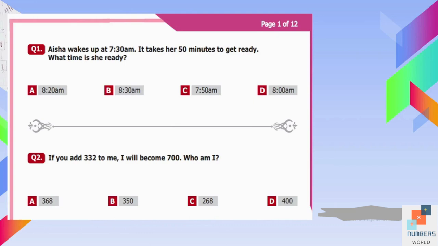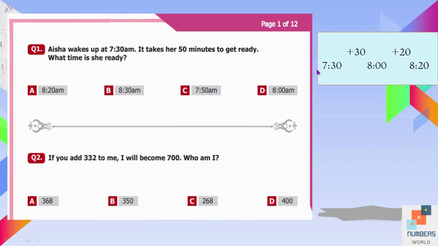So question number 1 is Aisha wakes up at 7:30 a.m. It takes her 50 minutes to get ready. What time is she ready? So here we can make a timeline and split 50 into two parts, like 30 plus 20 is equal to 50. So 7:30 plus 30 is equal to 8 o'clock and 8 plus 20 is equal to 8:20. So her ready time will be 8:20 a.m. So A is our answer.